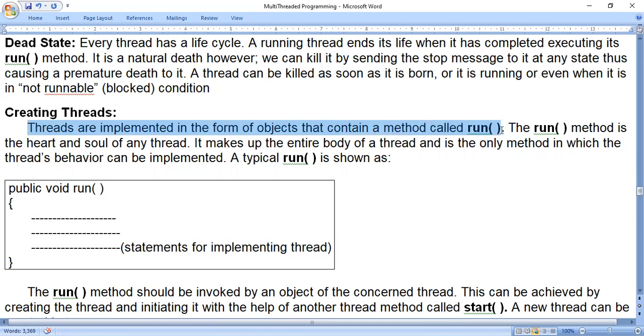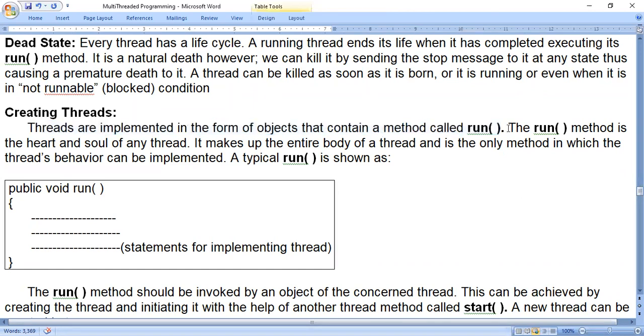So there is one method in the Java class library, so we can use that method. That means we can write our own code in that method, but the method name should be the same. Method name we should not change, but inside that we can write any code, that means any valid Java code.